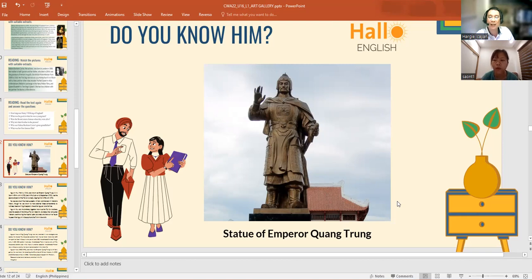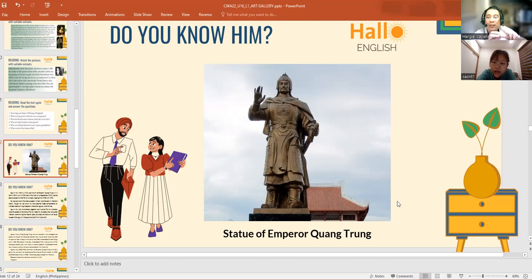What part of Vietnam is that? What city? Ninh Bình is the city. There are a lot of cities in Vietnam, right? And the capital city of Vietnam is what?